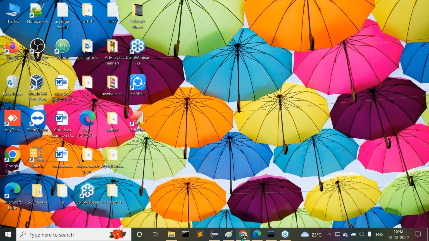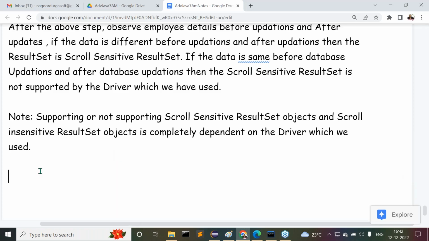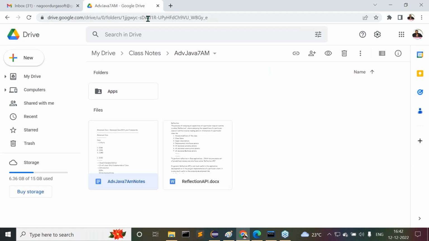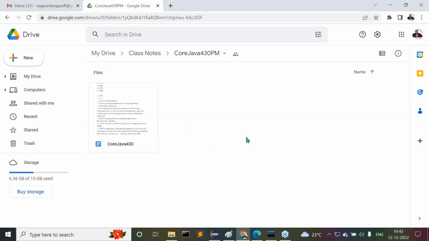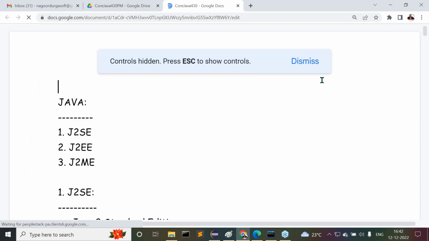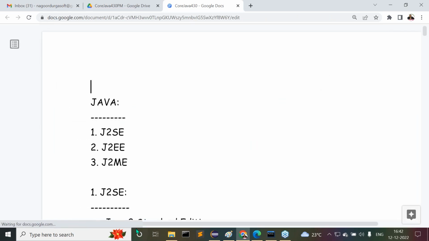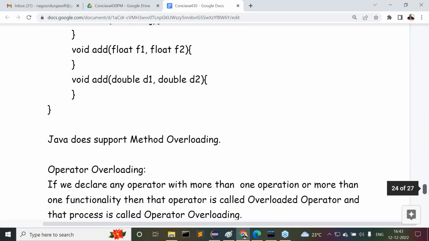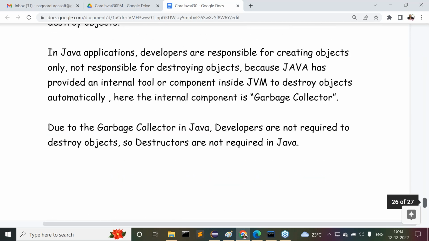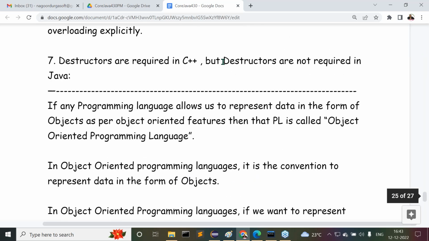Right. Then let's move on to the content, what we are understanding there. Check what we completed and what we understood.